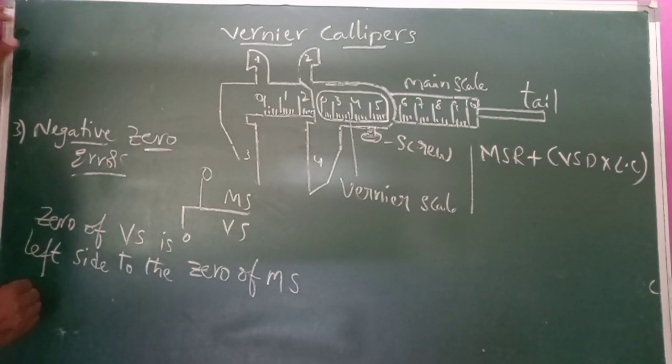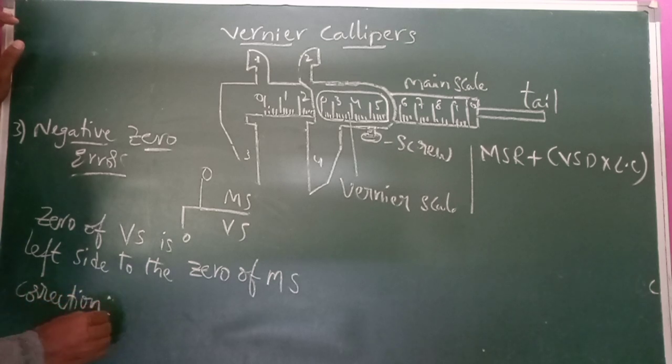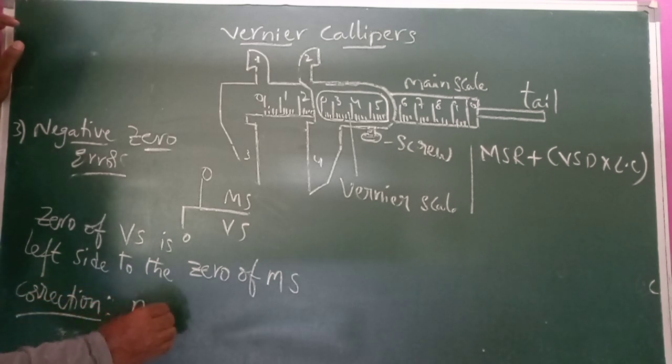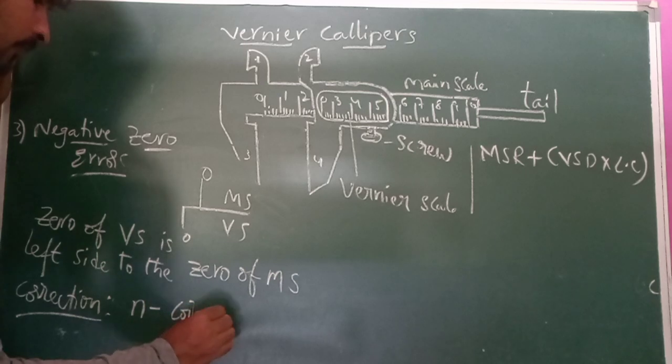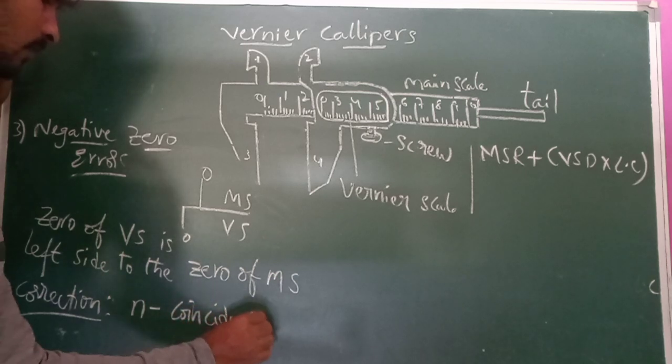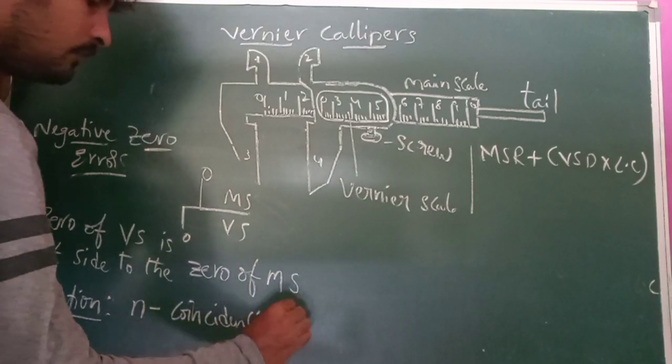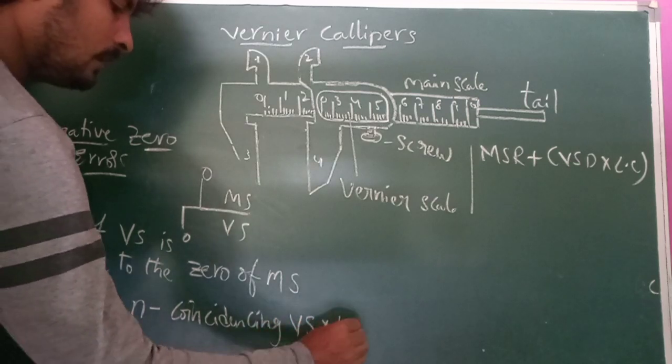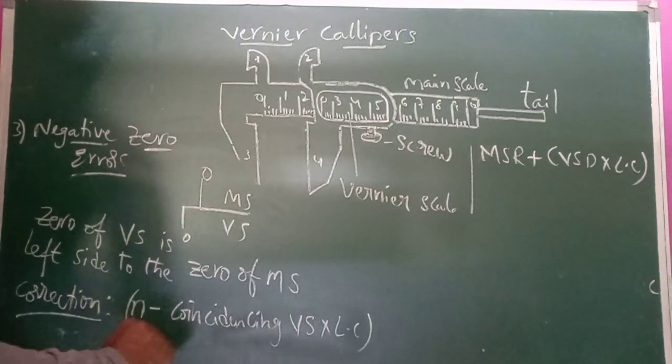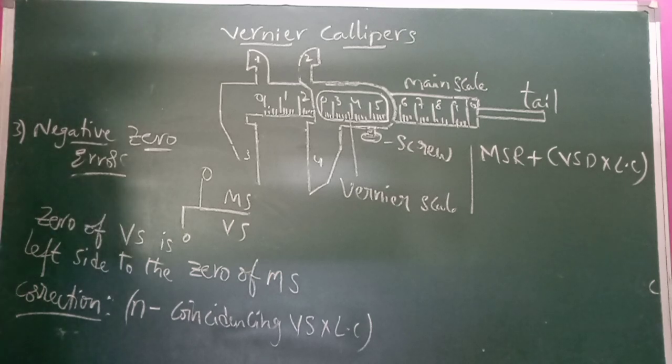For this also we have to apply a correction. The correction is N minus the coinciding division of the vernier scale into the least count.